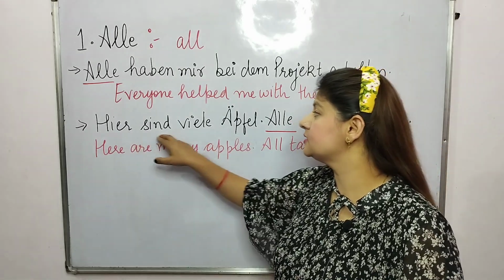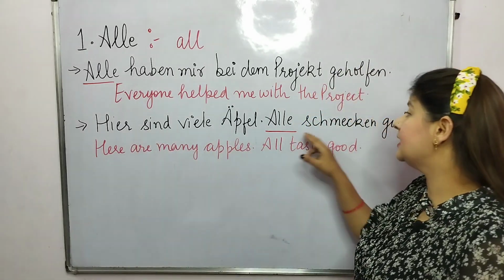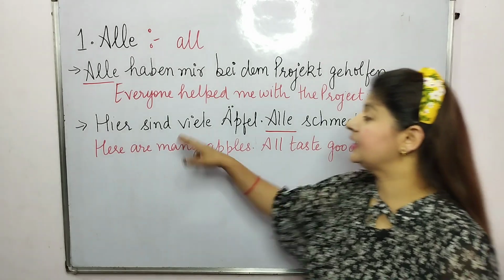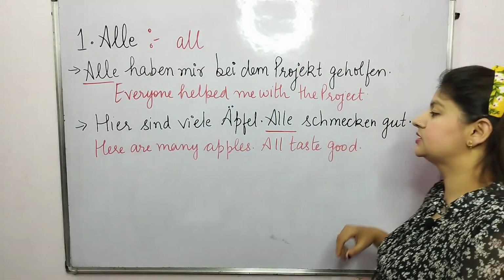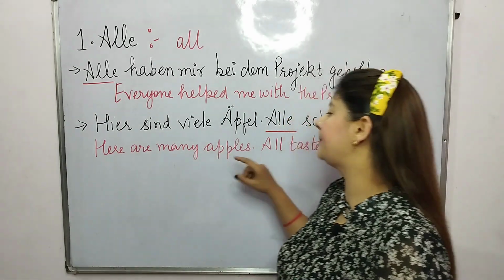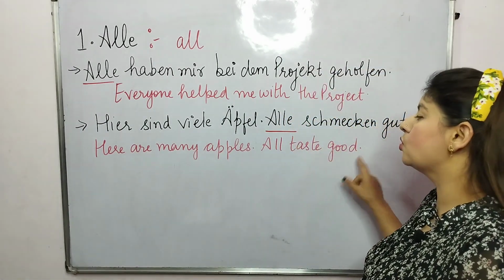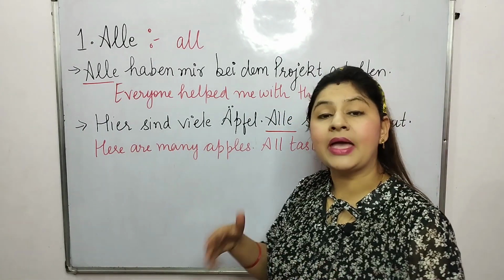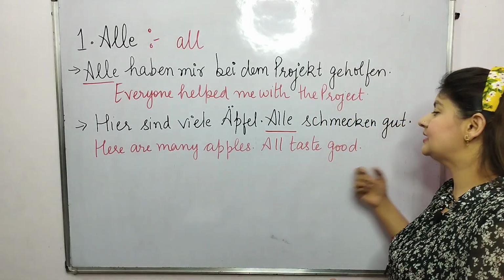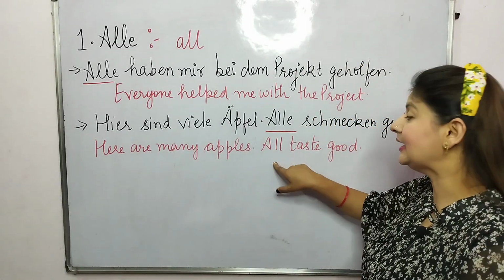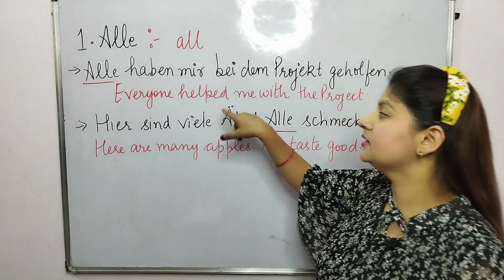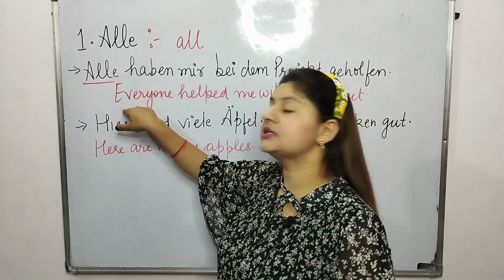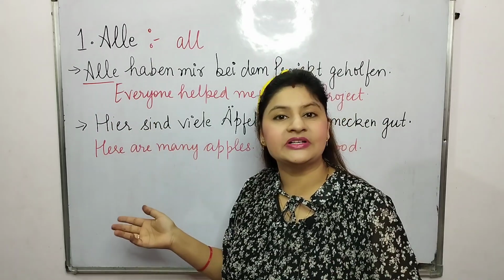Hier sind viele Äpfel. Alle schmecken gut. Here are many apples. All taste good. So in the second case, alle is for apples. And in the first case, alle is for everyone, every person.